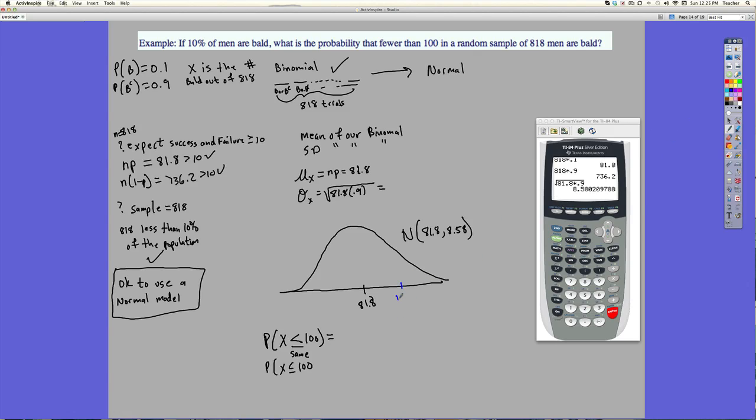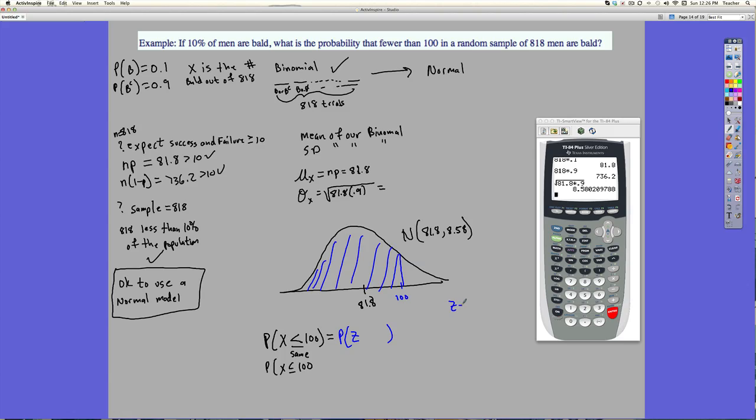And we want to go to 100. It says probability that fewer than 100. So I draw my line here. Shade to the left. So I need to turn that X into a Z. Okay, I need to standardize that.